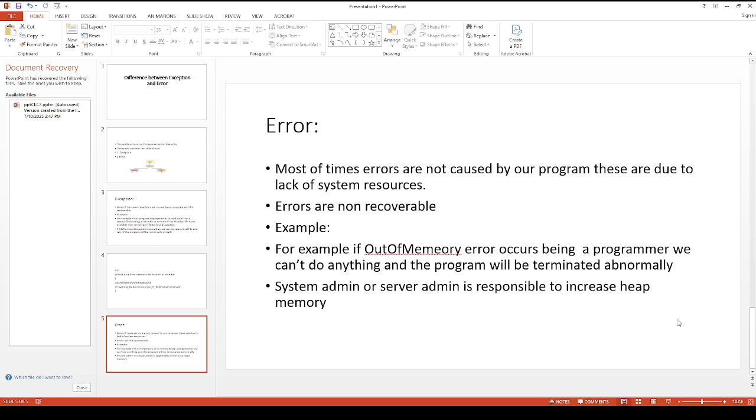So what happens if the out of memory error occurs? The program will terminate abnormally. The system admin and server admin are responsible for increasing the heap memory. So this is the main difference between exception and error.